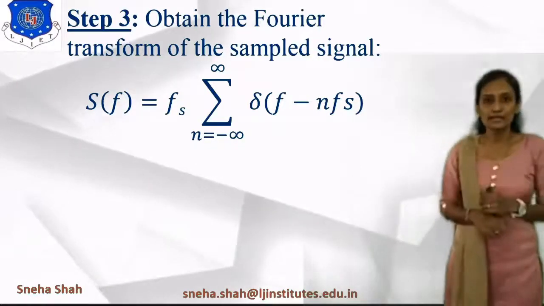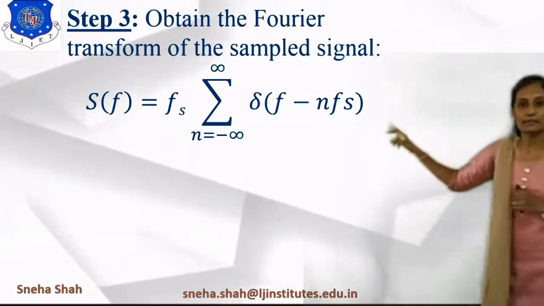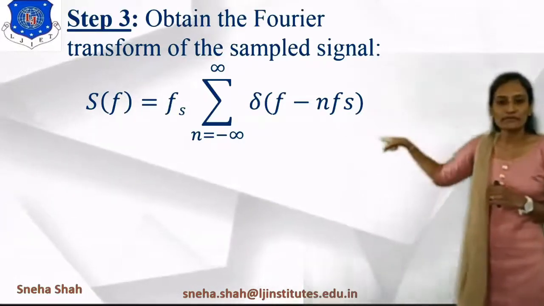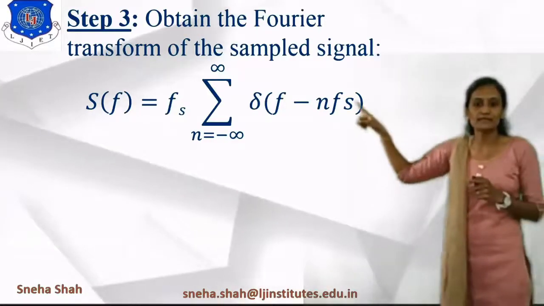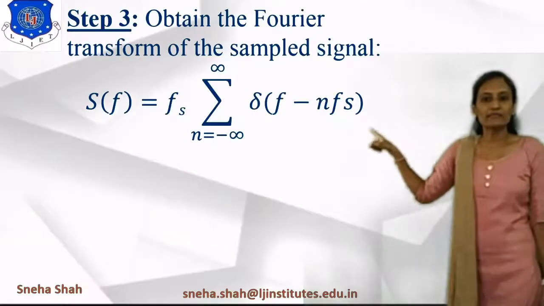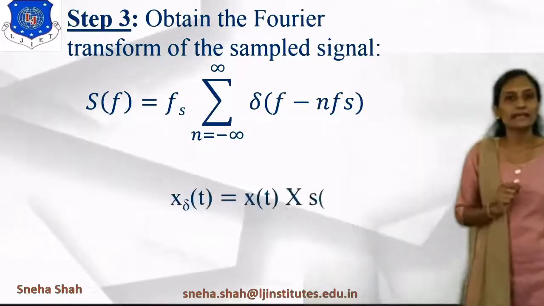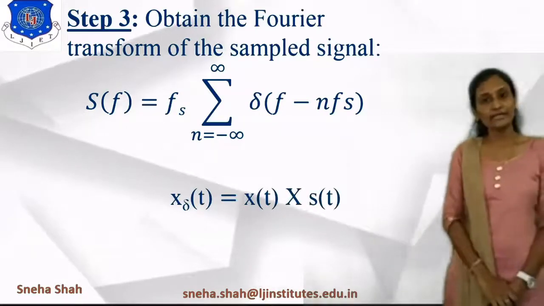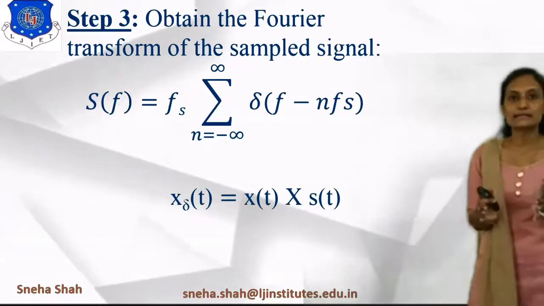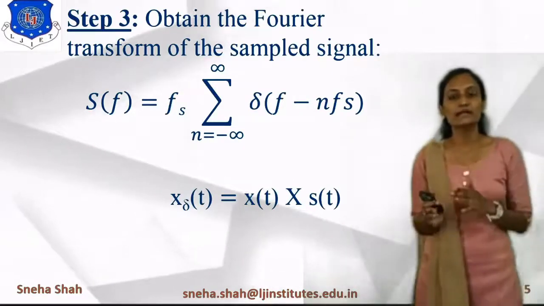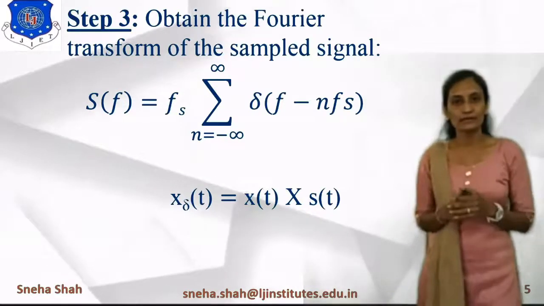If we are taking the Fourier transform of it, then by using the time shifting property, the Fourier transform will be represented as S of f equals fs summation n equals minus infinity to infinity delta of f minus nfs. Now, how are we finding X delta of f? If we are multiplying two signals in the time domain, then in the frequency domain it is represented in the form of convolution, right?